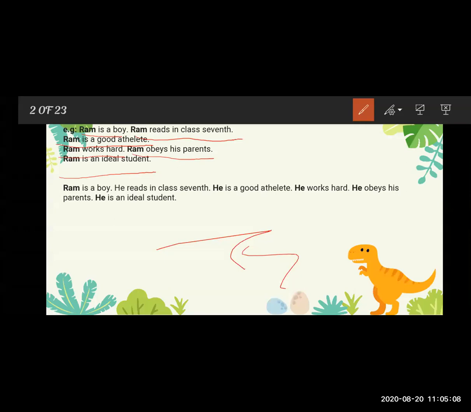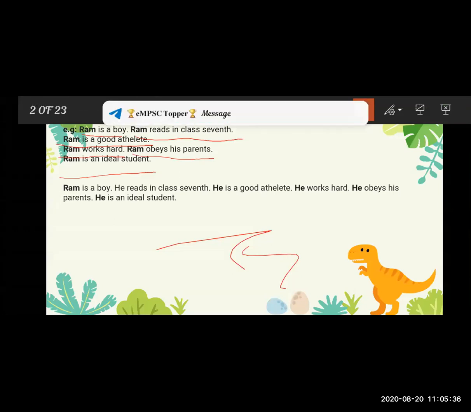Instead of that noun, Ram is a noun, we need to use the pronoun here. We use the pronoun to avoid the noun. Here a boy Ram has been described and a few of his qualities have been said.